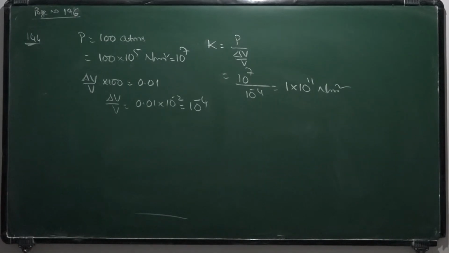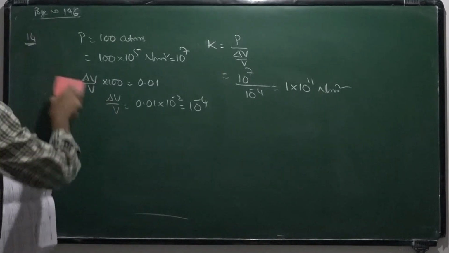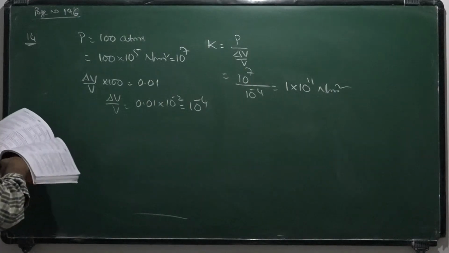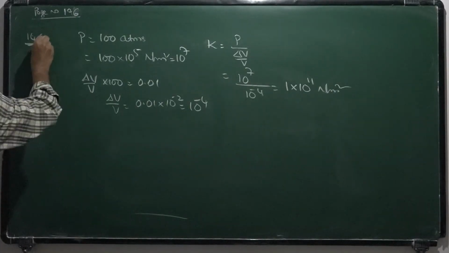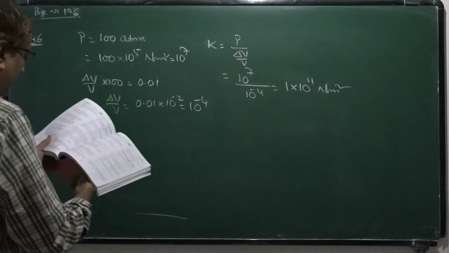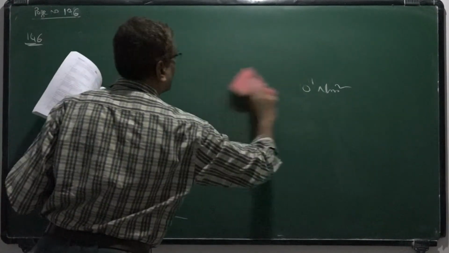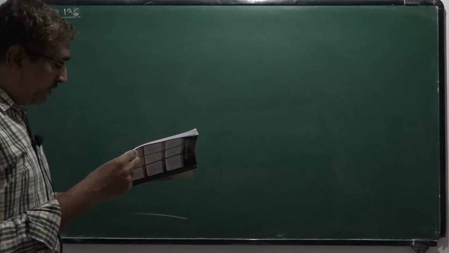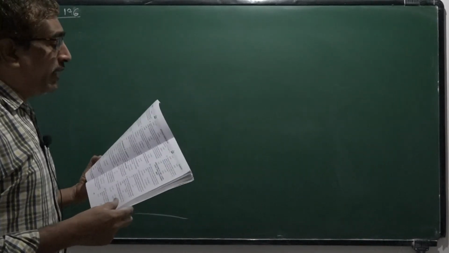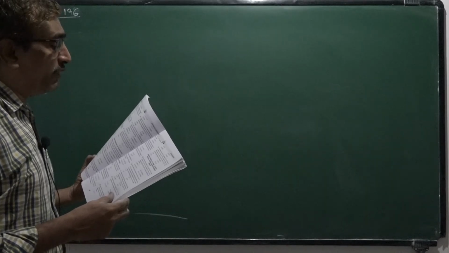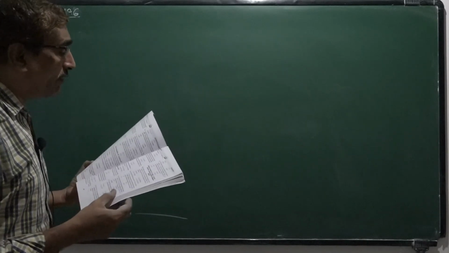Now the next one, 146. A solid copper cube of 60 millimeter side is subjected to a compressive pressure of 2.5 into 10 to the power 7 Pascal. If the bulk modulus of copper is 1.25 into 10 to the power 11 Pascal, the change in the volume of the cube is,